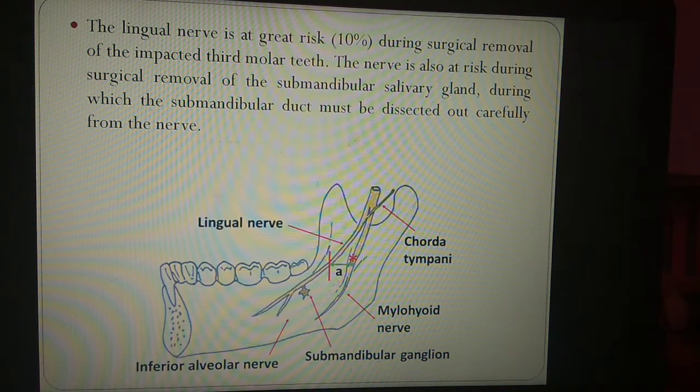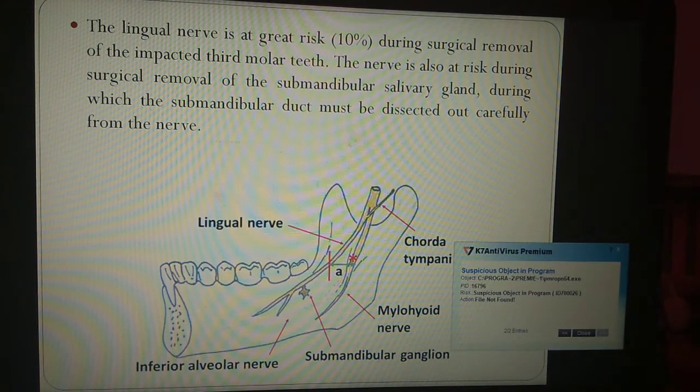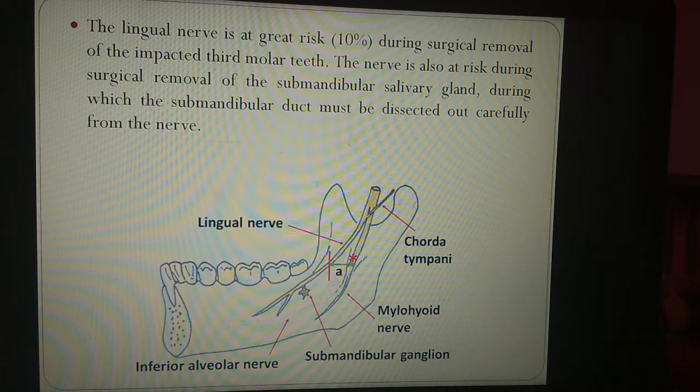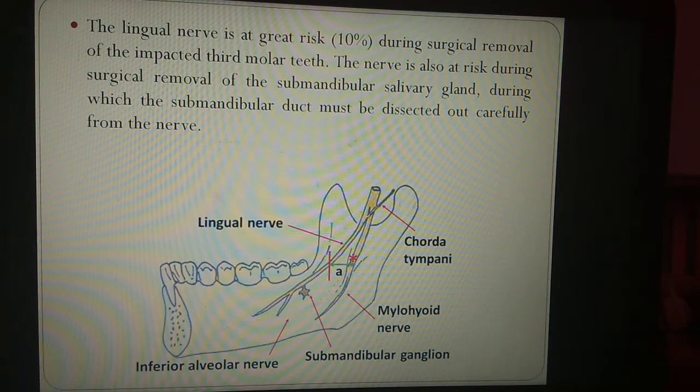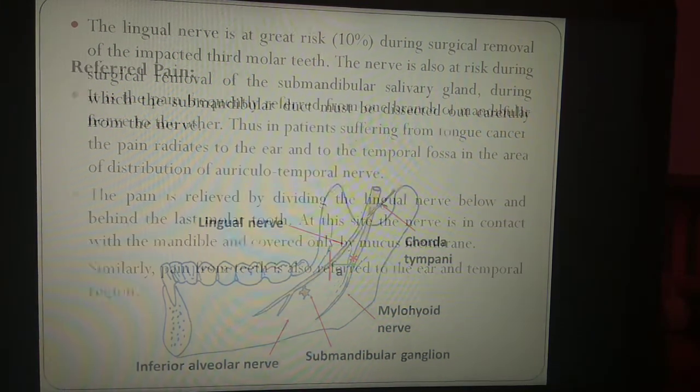The other risk is during the removal of the submandibular salivary gland, where it is also injured.